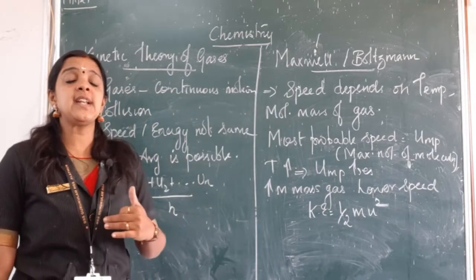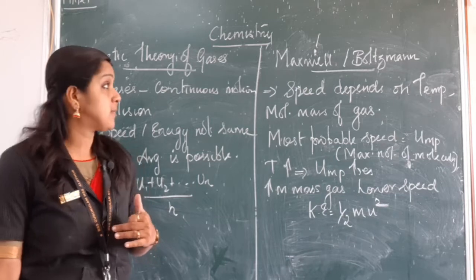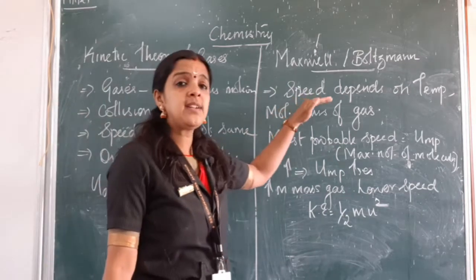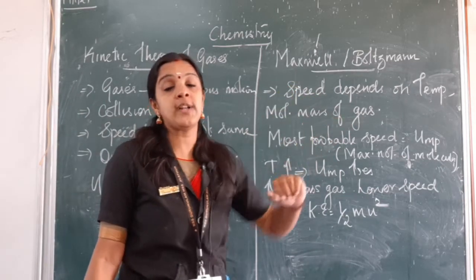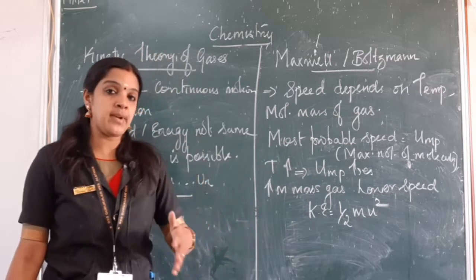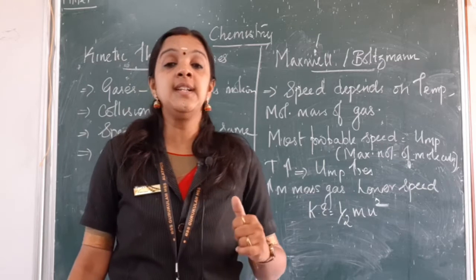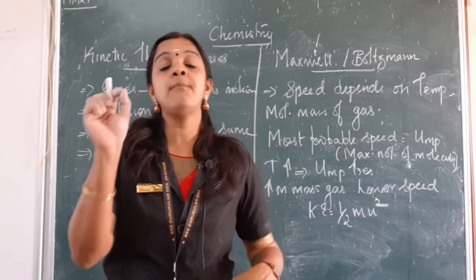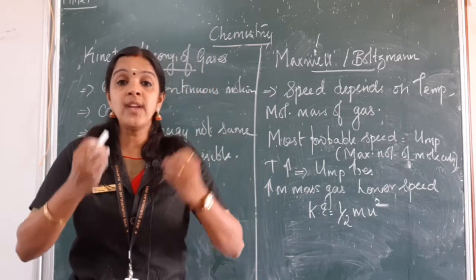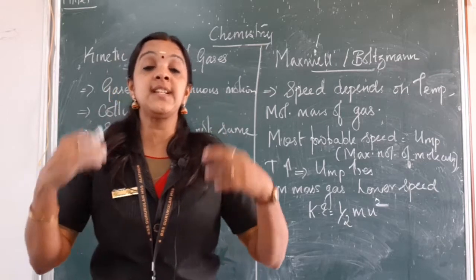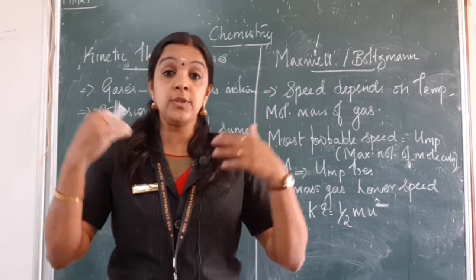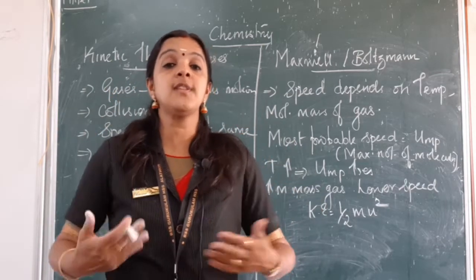But when this was studied by two scientists, Maxwell and Boltzmann, they said that the speed also depends on two important factors. One is the temperature, the other one is the molecular mass. And as we have already learned, temperature is a very important factor because when we increase the temperature, the molecules tend to move and collide with more force, that is, with more speed.